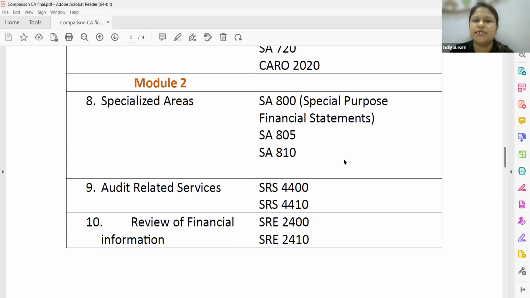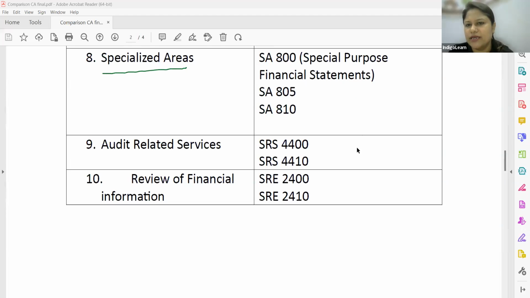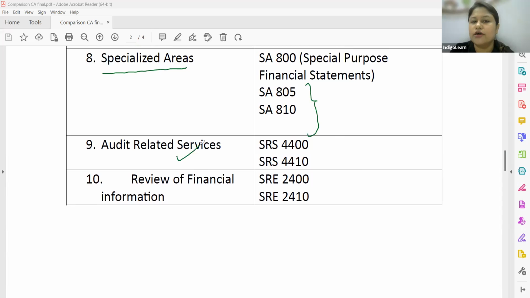Then when you discuss module 2, a very, very important area that we have, a specialized area, I told you this is going to be something brand new that you will study now as a part of the syllabus, where you will get introduced to the 800 series in detail, where you'll talk about audit of related services, SRS in detail, review of financial information, SREs. You'll be studying these now in detail.